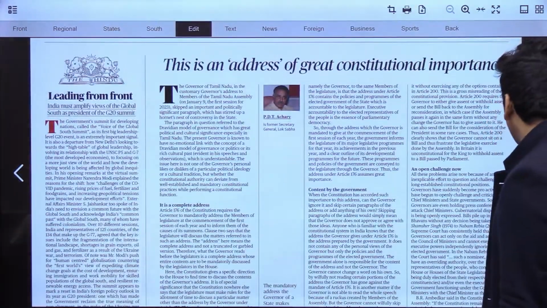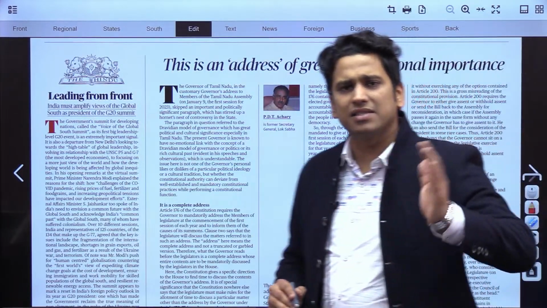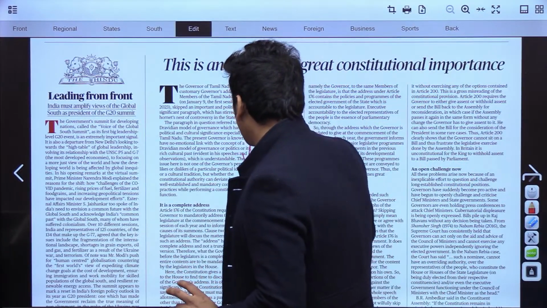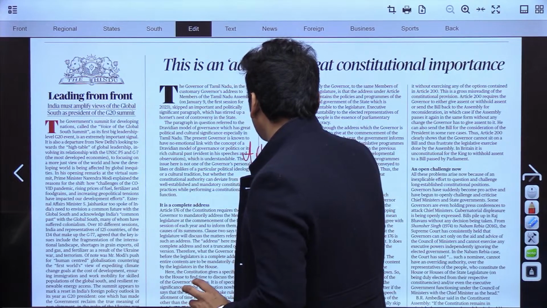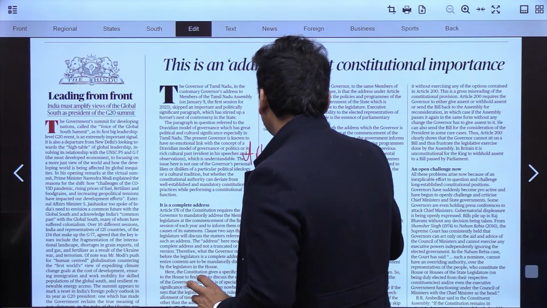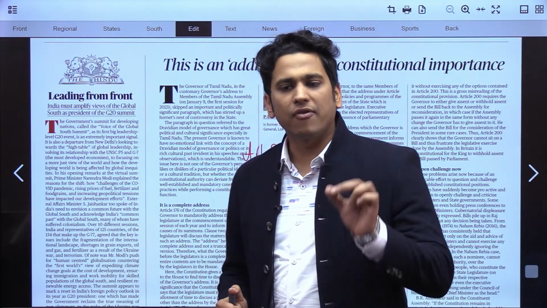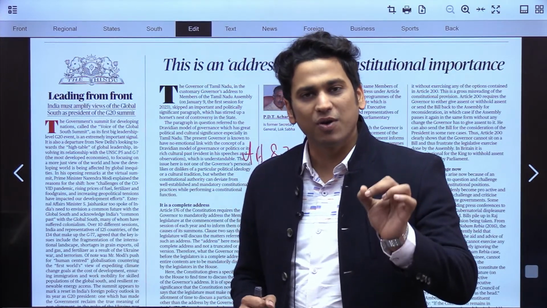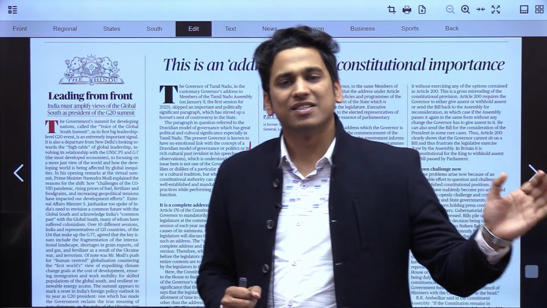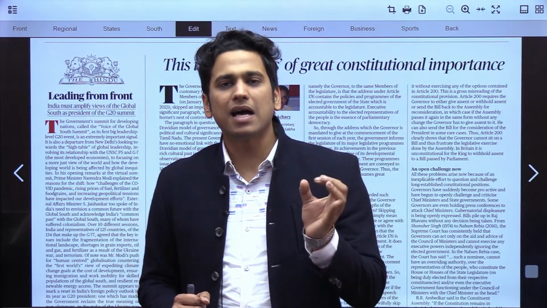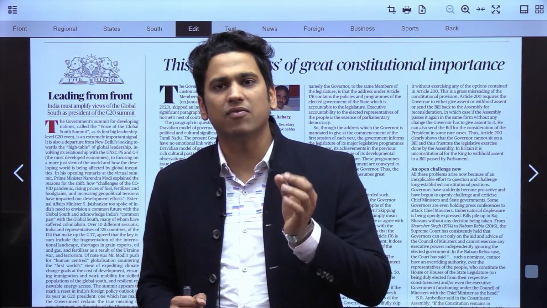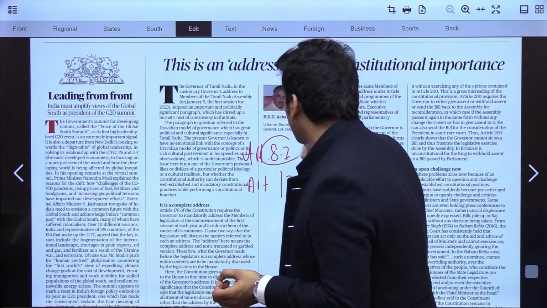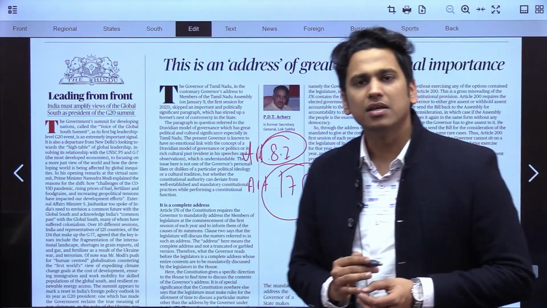Now this is the same address that we discussed in Saturday's editorial. I think everyone remembers Article 87 and Article 176, and these are nothing but a reference to the Tamil Nadu governor walking out of the assembly, and as a result there were two major things that we discussed, Article 87 and Article 176.